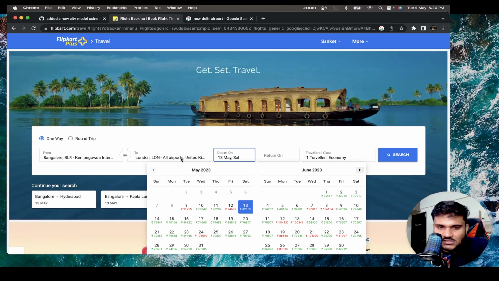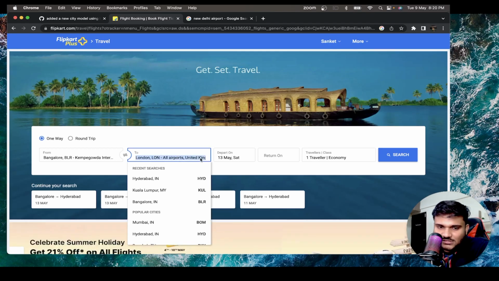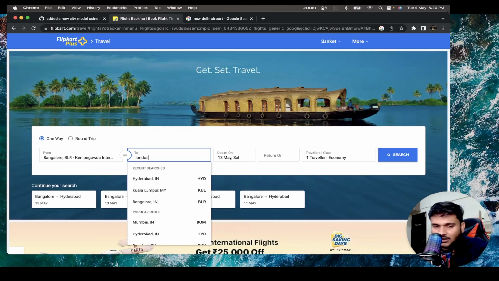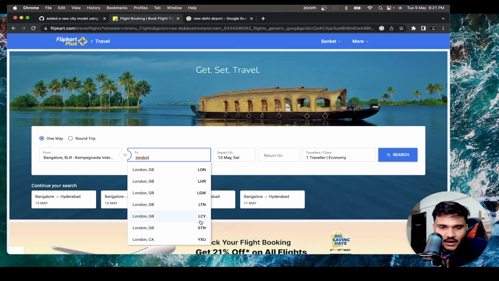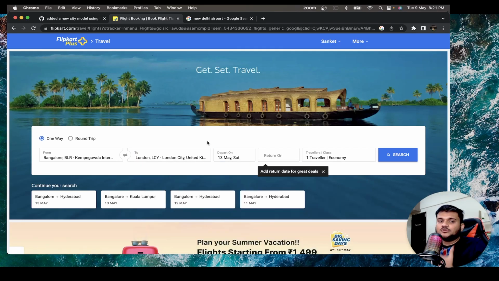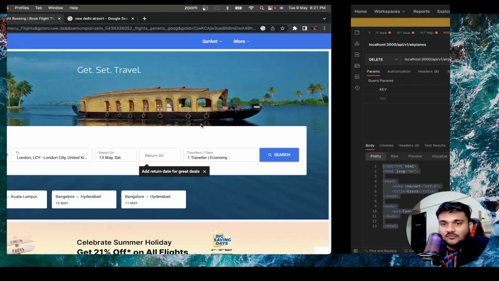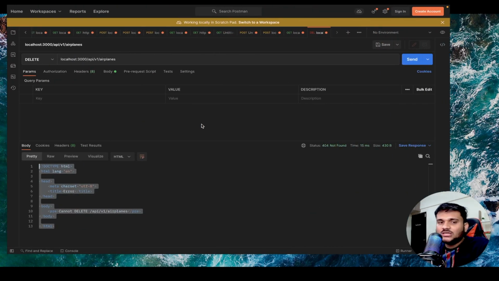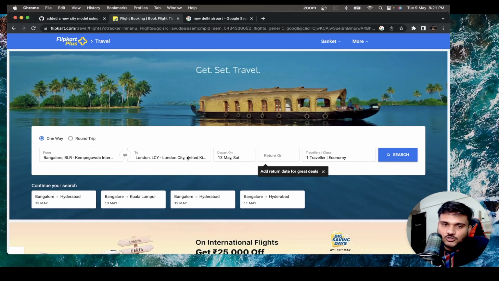Then if you go for London, LON, this is all airports. So if you want to refer to all airports of London, you are going to have one encoding, right? This is also something they have handled. And let's say LCY is the London City Airport. So there can be multi airports. So when we will make our airport model, we have to keep this in mind that we have a unique encoding for every airport, right?